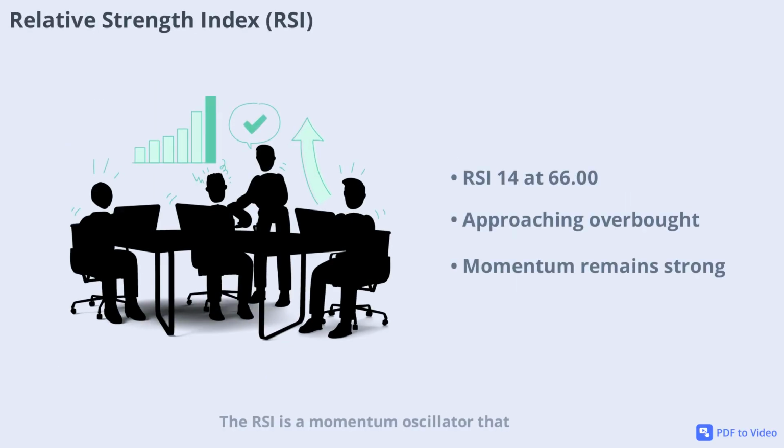The RSI is a momentum oscillator that measures the speed and change of price movements. DJT's 14-day RSI is at 66, which is approaching the overbought threshold of 70. The 21-day and 28-day RSIs are at 58.23 and 53.74, respectively, indicating that while the stock is gaining strength, it's not yet in extreme territory. This suggests there may still be room for further gains before a potential reversal.